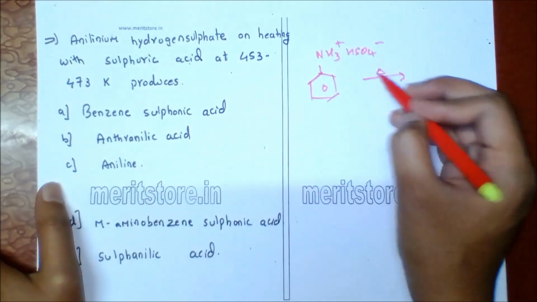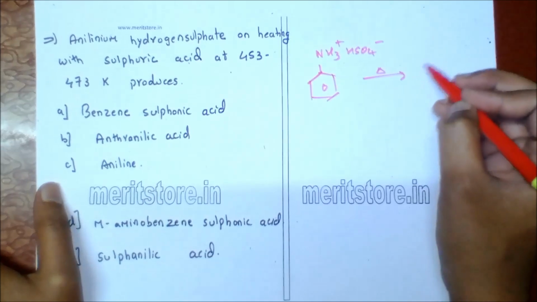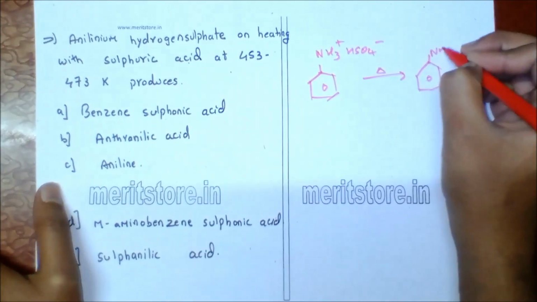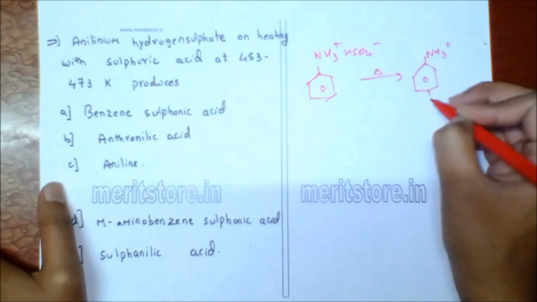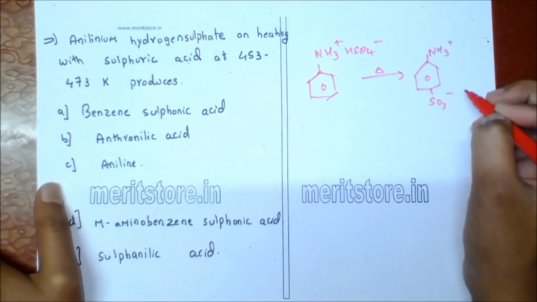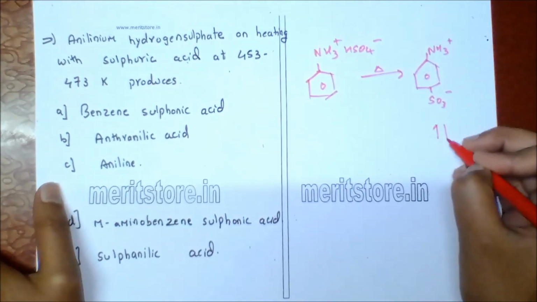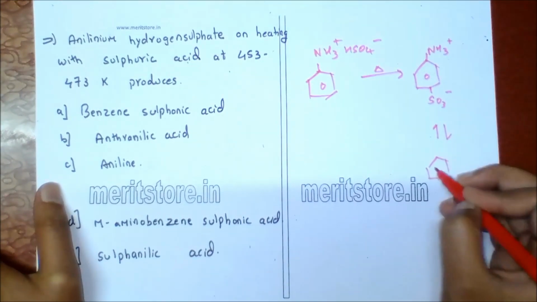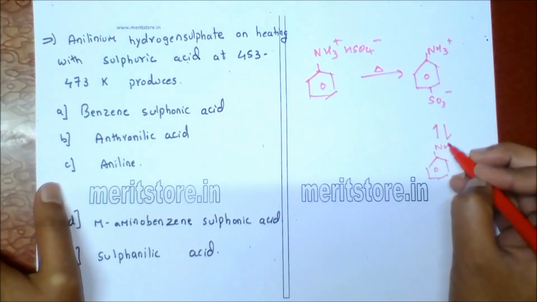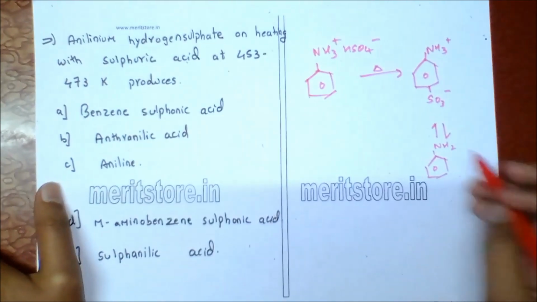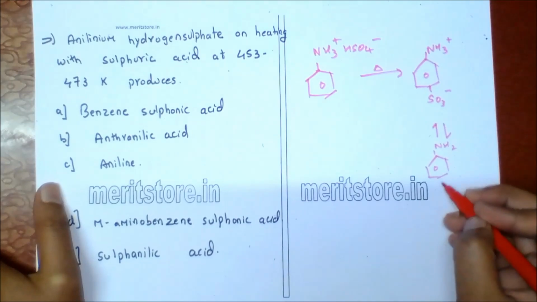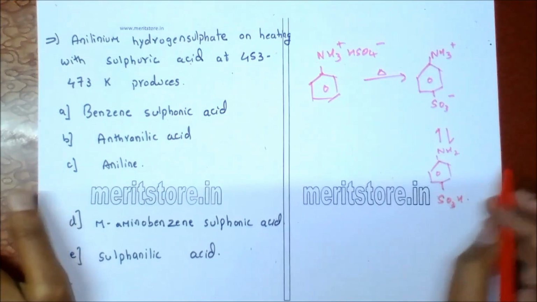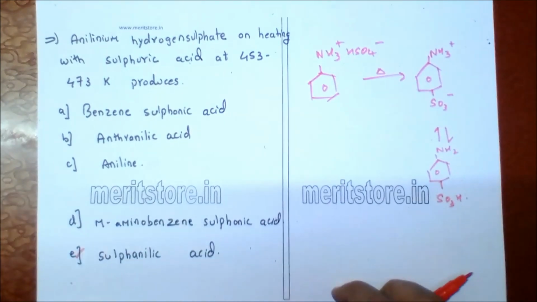heating will give zwitterion, NH3 plus and SO3 minus, which on rearrangement gives sulfanilic acid. The structure of sulfanilic acid is benzene ring attached to NH2, aniline, which is attached to SO3H at para position. So option E is the correct answer.